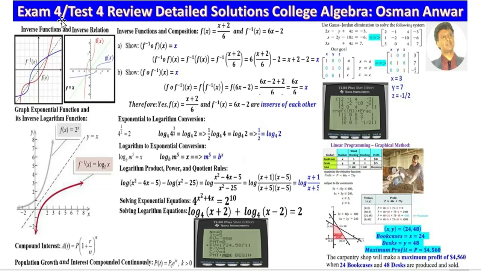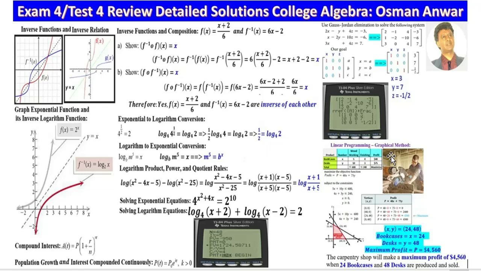This is exam 4, test 4 review, detailed solution, college algebra. In this exam 4 review, we'll look at the linear programming graphic method. This linear programming is a word problem about a carpenter maximizing profit. The carpenter makes bookcases and desks, and will make X bookcases and Y desks to maximize the profit.